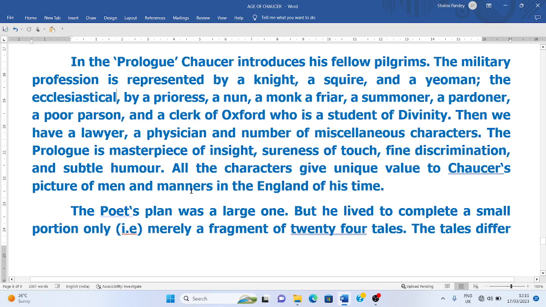The prologue is a masterpiece of insight. It is a very insightful work, with sureness of touch, fine discrimination, and subtle humor. This is a very, very humorous work, and all the characters give unique value to Chaucer's picture of men and manners in the England of his time. So Chaucer was a satirist with a mild touch. He was not harsh like his contemporaries, and he made much use of humor to tell his point of view.